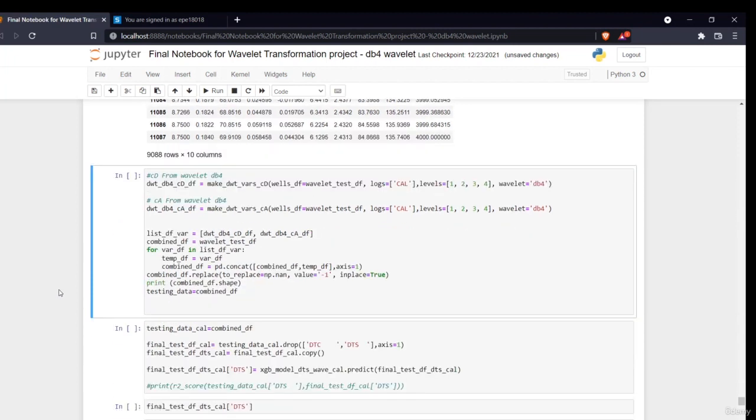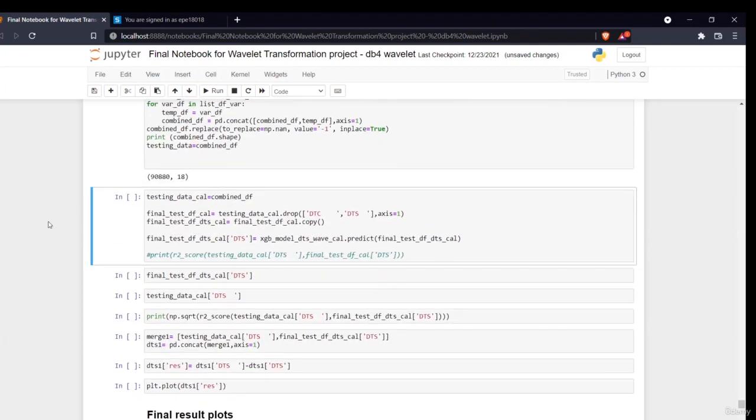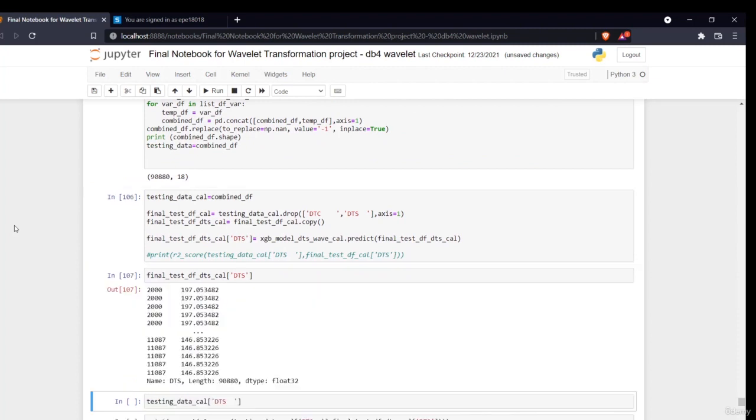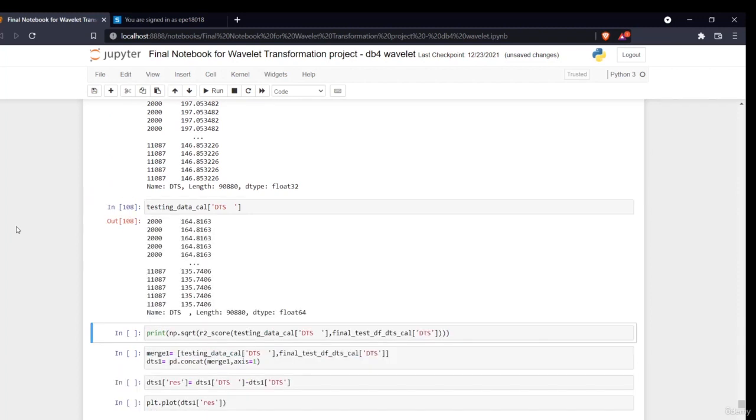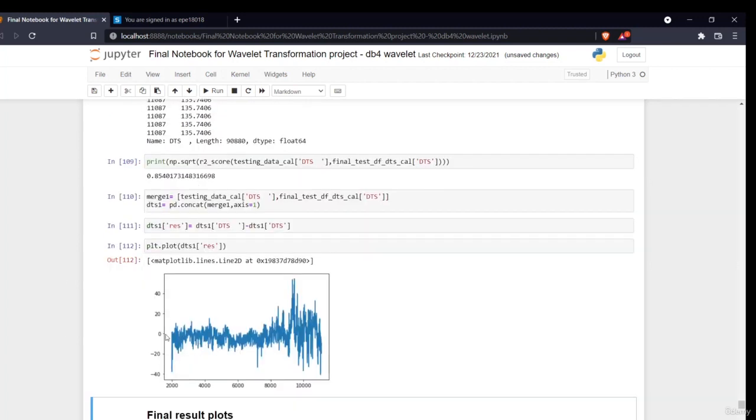That same thing I am doing. Earlier I did that on my CNC log, now I'm doing that on my caliper log. The only difference is that everything else is the same. Okay, so now this is my whole residual plot. As you can see, most of the residual values are running on 0. That means our predicted values are very good.